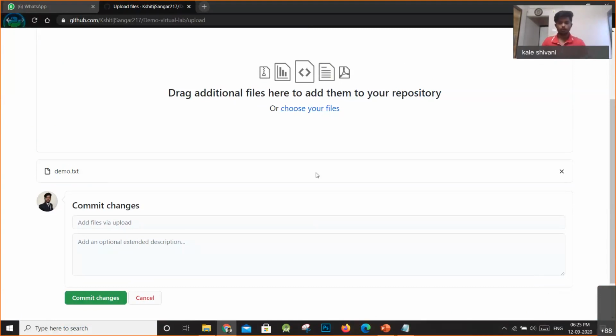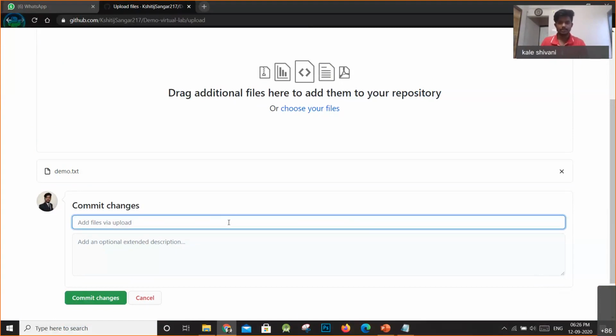So if you don't want to use the terminal, what you can do is you just build your project, choose your file, and there is this commit message. As I told you, the git commit command, you just have to type the message here, and the message should be quite concise, because if you are in an industry, there are tons and tons of engineers working on that project. So the message should be quite descriptive. Okay, so I will just say this is our first commit, and I'll just commit changes.